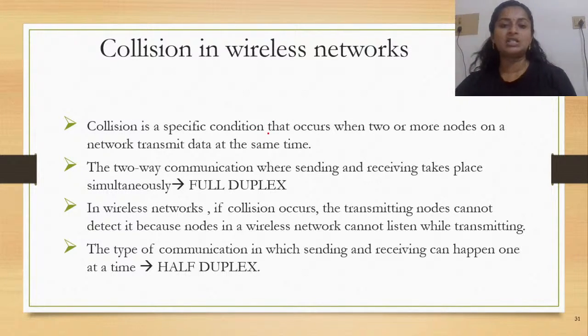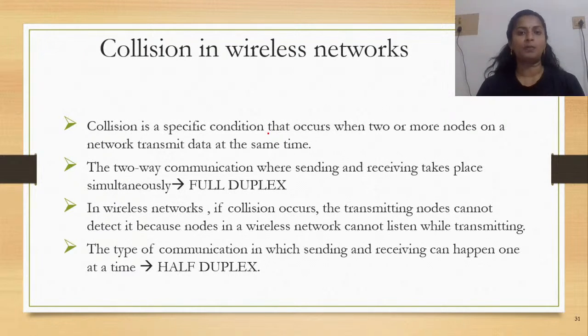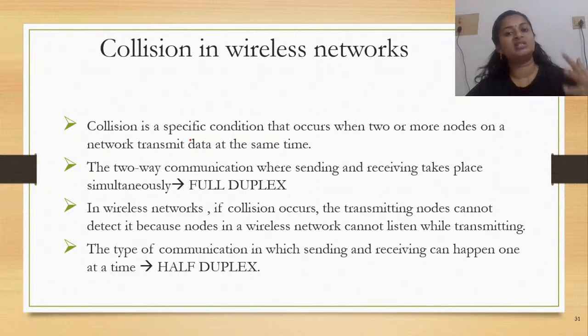When you see that your conversation is getting cut, you would either back off or pause for a moment and then find the time when you can speak. When there is an argument or a fight, you can just hear noise, but none of the points would be clear to you. So collision means a specific condition that occurs when two or more nodes on the network transmit data at the same time.